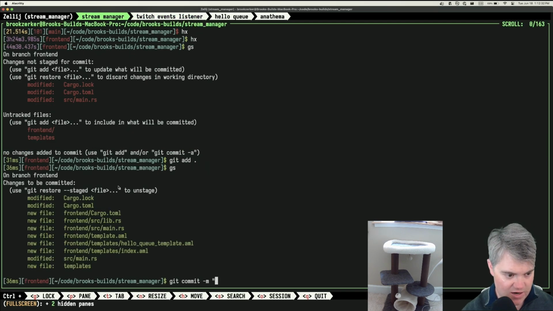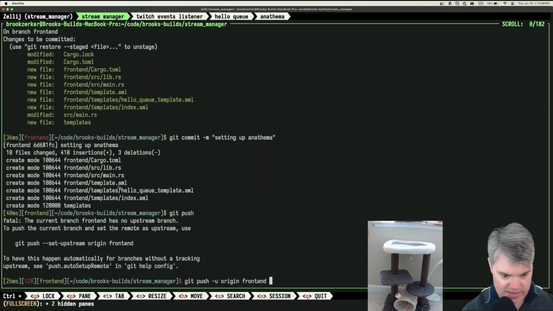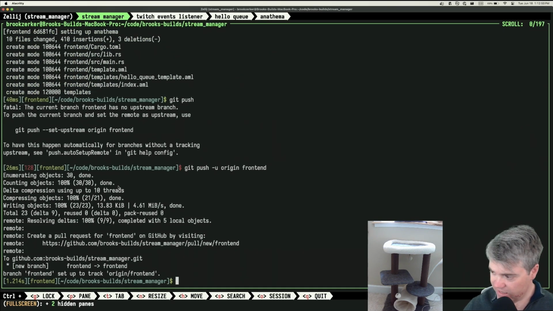And what do we have here? So we are setting up Anathema, and we have the equivalent of a hello world going. And we're in the front end branch for this. Okay, so I think it's after 1 o'clock, and I haven't had any real food today, so I'm getting pretty hungry. I think we're going to go ahead and call it a day for now. I'll send a message to Togglebit and let him know on Discord that I'm playing around with Anathema. We got the basic component working, but we're having a little bit of trouble updating the component using state, like using emitting and state and all that stuff, and it's a little bit weird. So I'll chat with him.